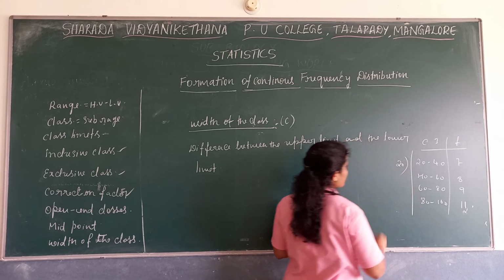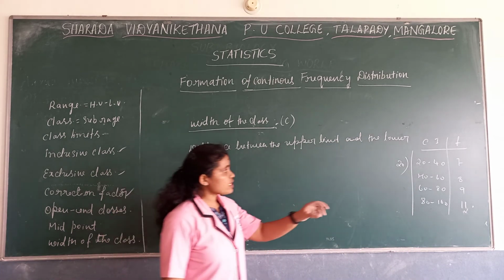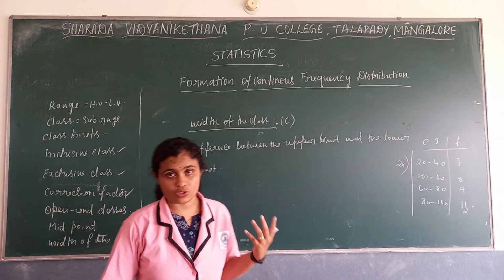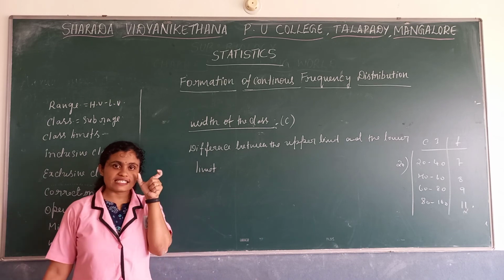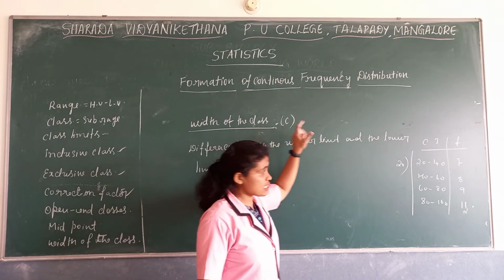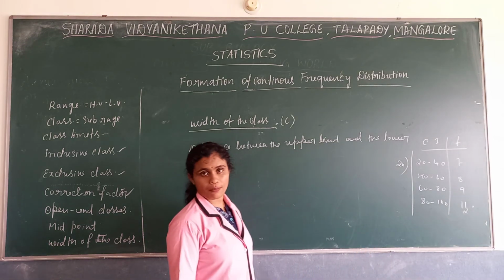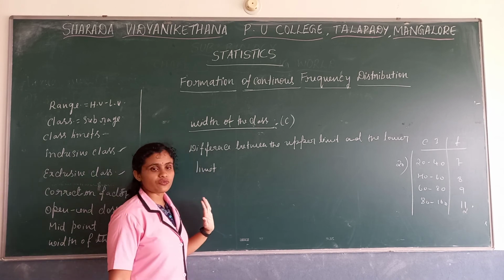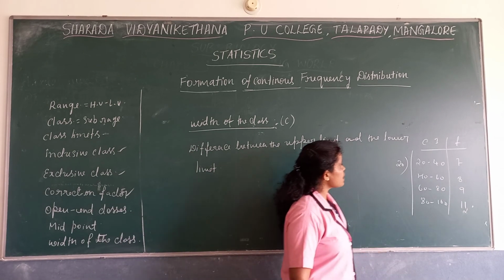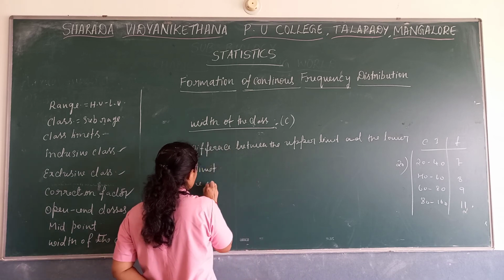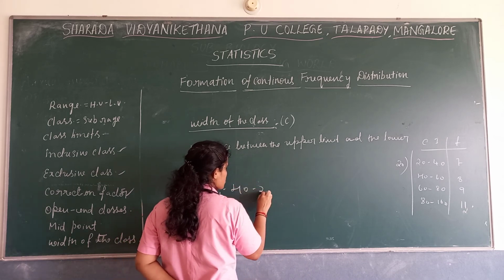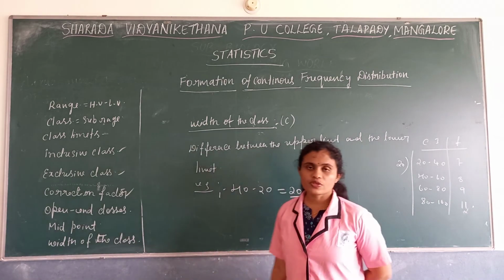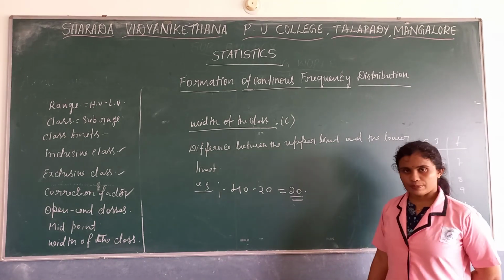What is the gap between these two limits? 20 is the gap between those two limits. So the gap we call it as width. It is denoted by C. This is also very important. This term will come while solving problems. For example, 40 minus 20, what is the width? Width is 20. So it is the difference between the upper limit and the lower limit of the class.